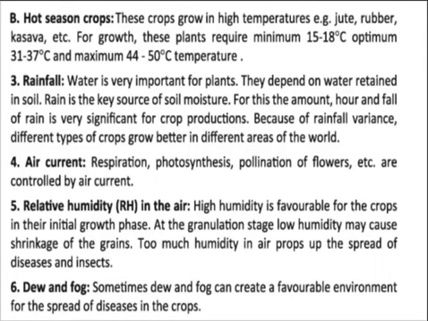Relative humidity in the air: high humidity is favorable for crops in their initial growth phase. Then high humidity at the granulation stage, and low humidity may cause the shrinkage of the grain. And too much humidity in the air speeds up the spread of disease and insects.